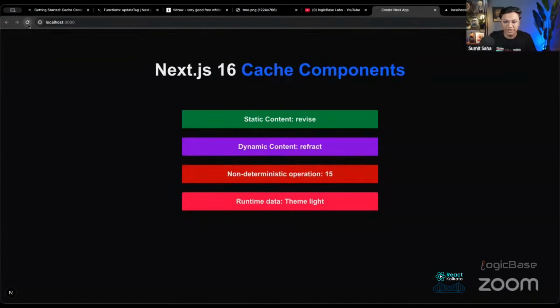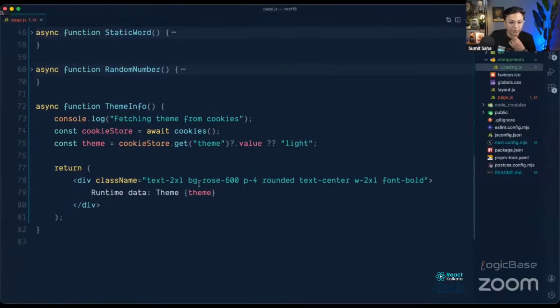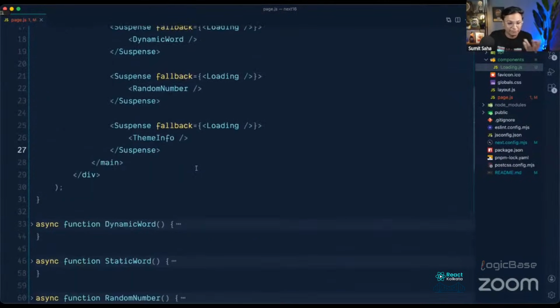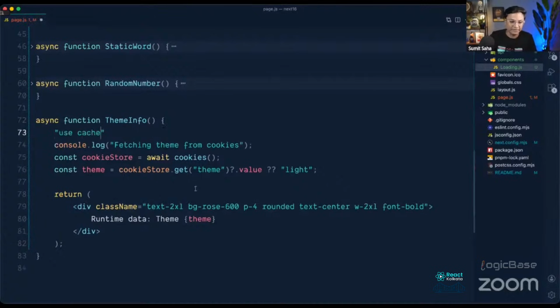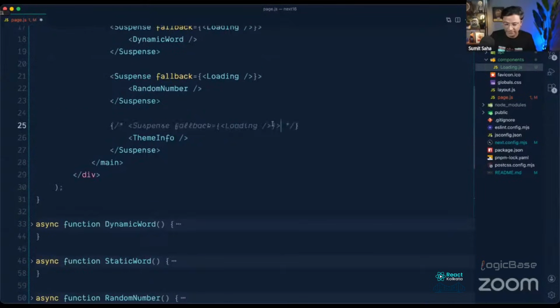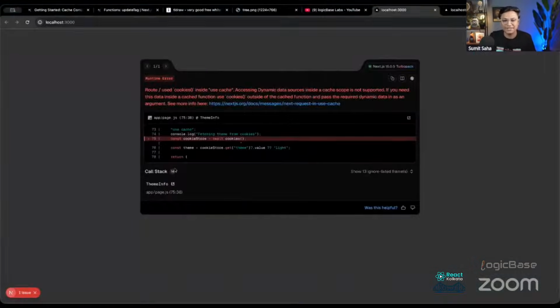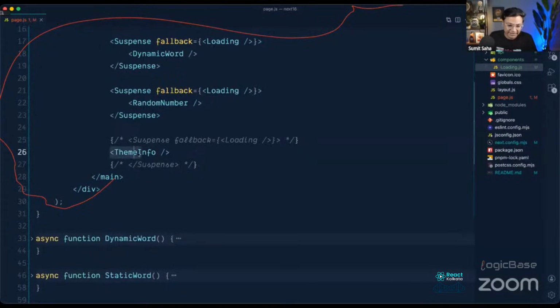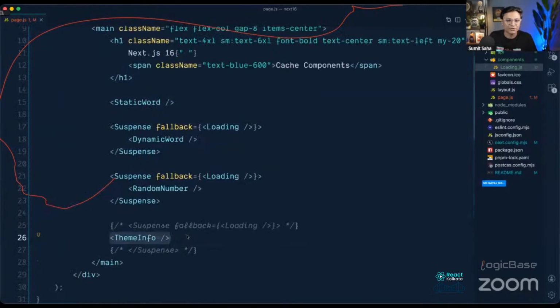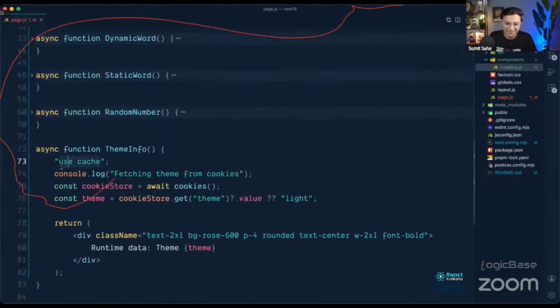Now we'll see if I reload. Actually now this theme component is a dynamic component. One point I would like to mention: if you want to make this theme component static, like if you say use cache here, and remove the suspense wrapping from here, what do you think will happen? Actually, this will give you an error because Next.js is 200% sure that this is a dynamic component. This is a theme info component which is using cookie values. So that's why you cannot make it static using just use cache.